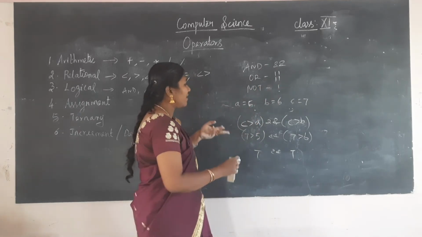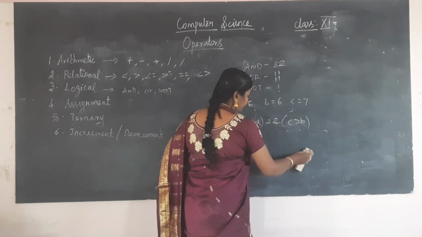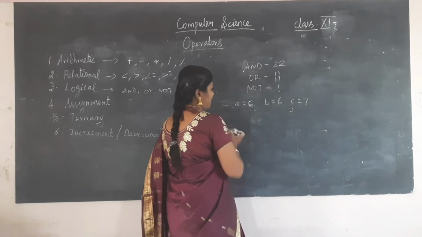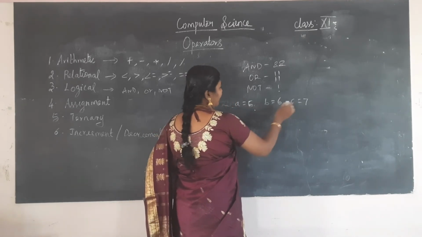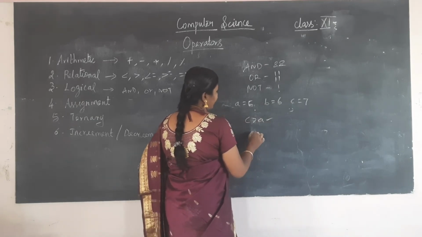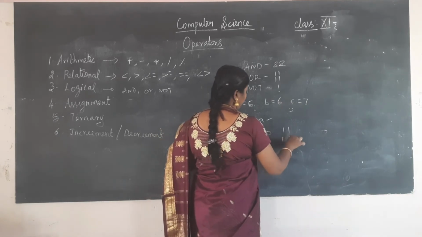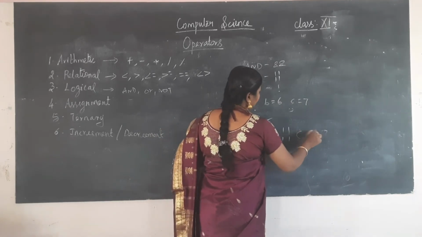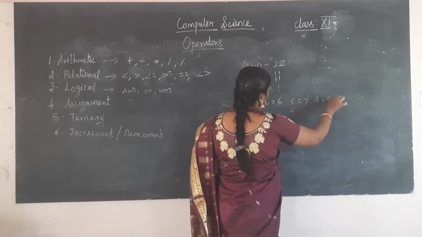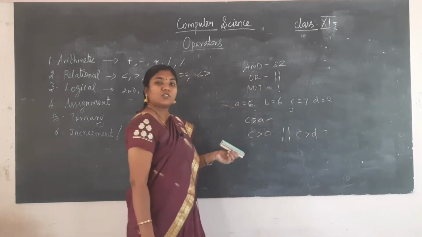If I am having C greater than A, I have checked, and next I am saying C greater than B or C greater than D. Like this also I can check.